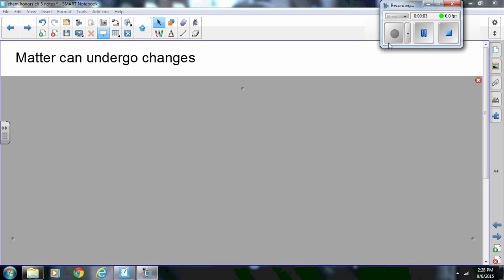Okay, so the first part of chapter 3 talked about matter, what it is. There's three states of matter, and matter can also be described, and we describe physical and chemical properties of matter. And remember, those are just descriptions. Now we're going to talk about the actual changes that matter can undergo. And again, it's still two categories, physical and chemical, so let's take a look.